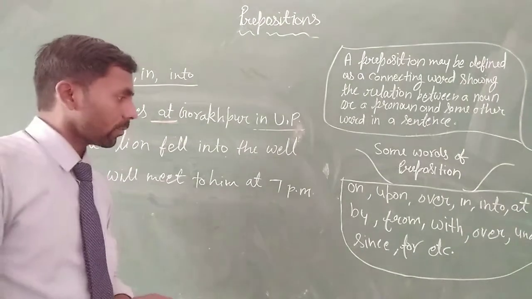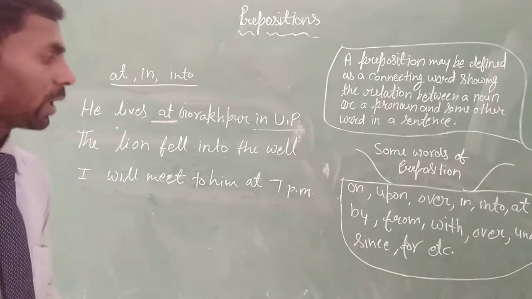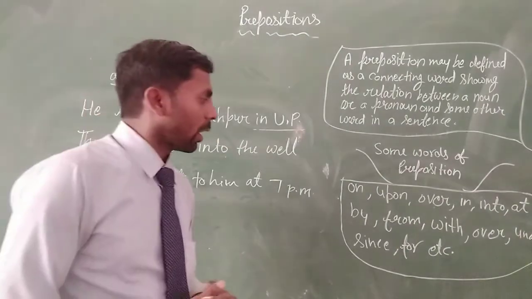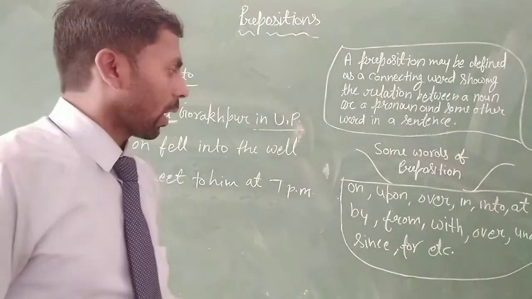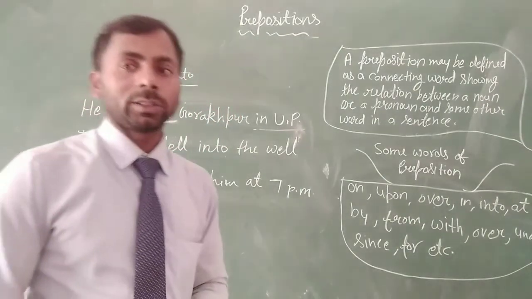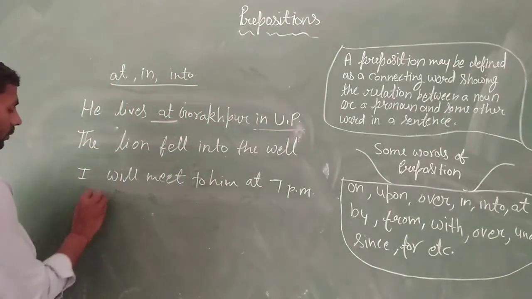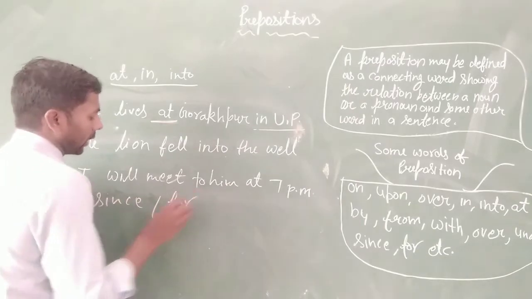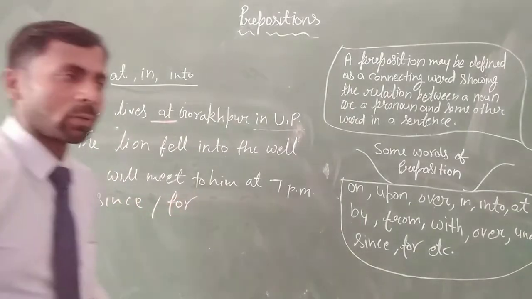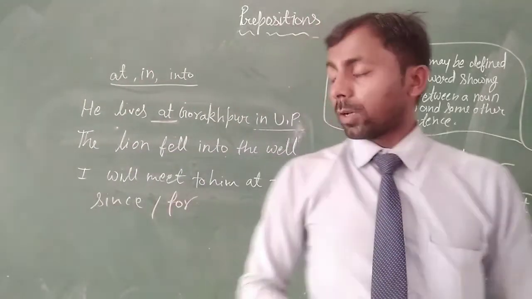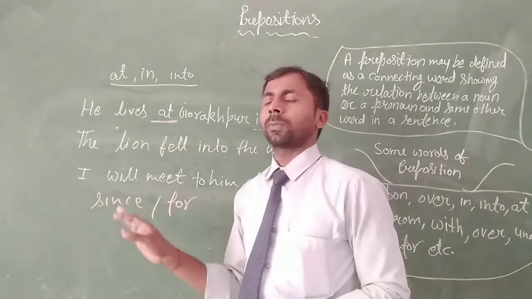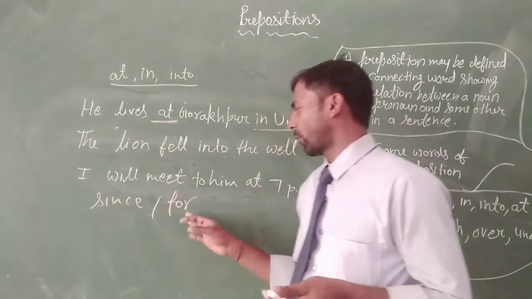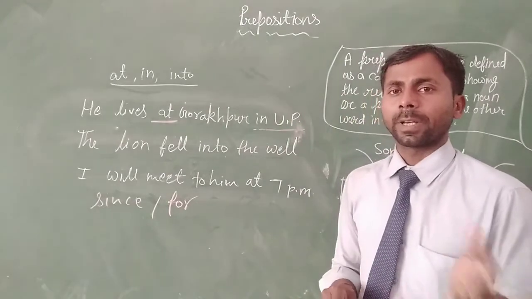Clear? And we also use by, from, with, under, since and for. Since and for are both preposition words that express time. Since expresses a point of time, and for expresses a period of time.